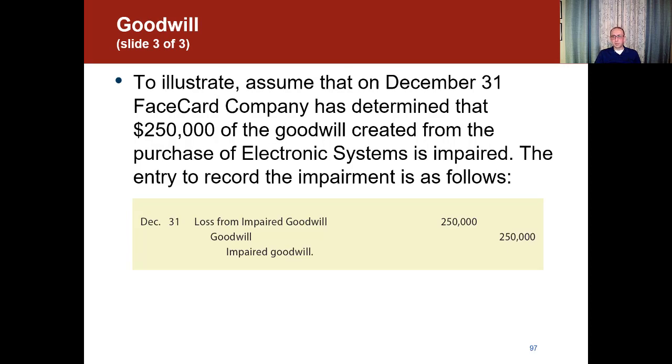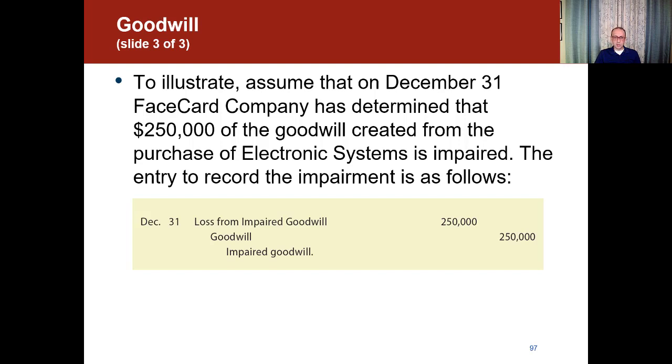So to see an example, assume that on December 31st, Face Card Company has determined that $250,000 of the goodwill created from the purchase of Electronic Systems is impaired. And Electronic Systems here is the name of a company. The entry to record the impairment would be as follows. We're going to debit loss from impairment of goodwill, and we're going to credit goodwill. And we just have a very short note that says impaired goodwill. So you see, this is a form of an adjusting entry that's been recorded based on an impairment test.